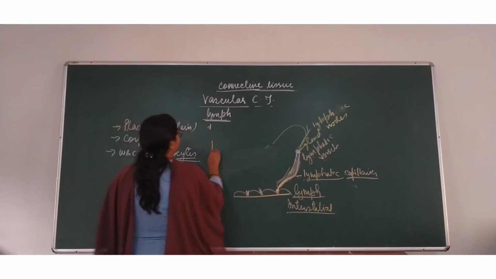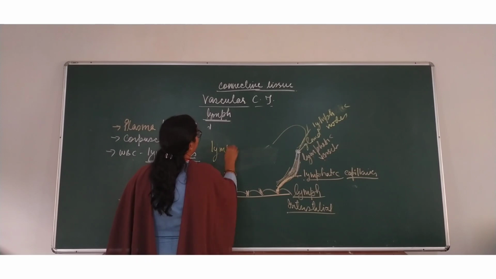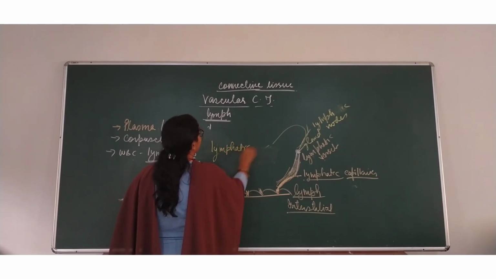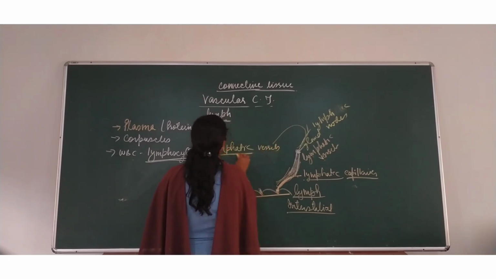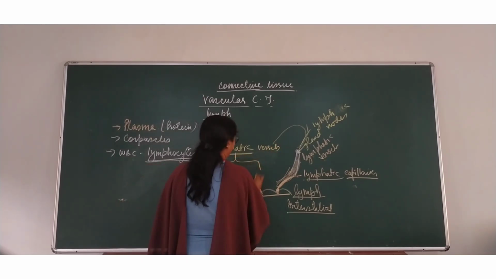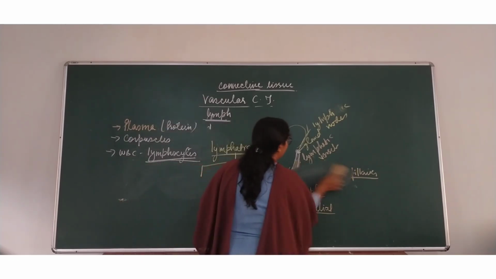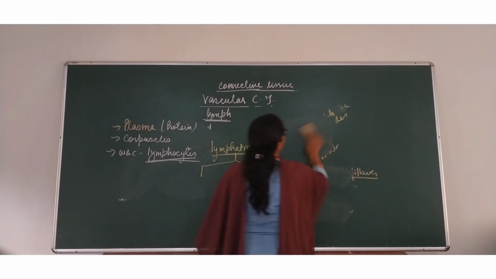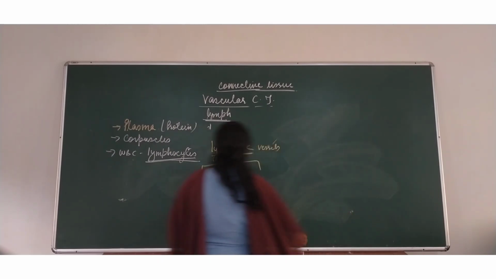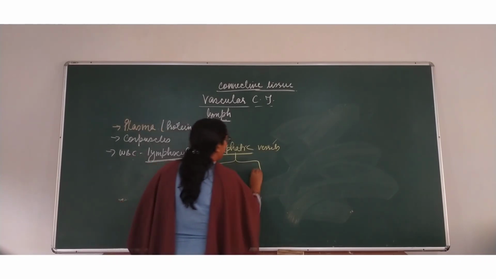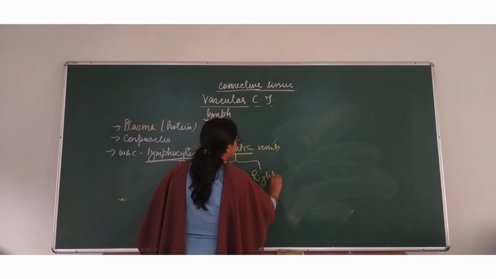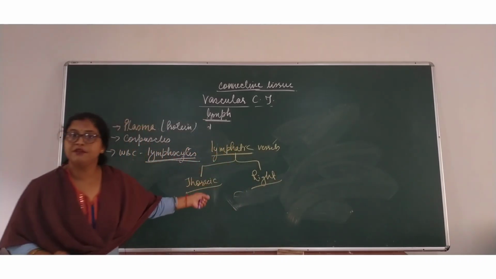Now these lymphatic vessels, what do I tell you right now? Lymphatic vessels are of two major types. What are these two types of lymphatic vessels? The two types are the thoracic lymphatic vessels and the right lymphatic vessels.